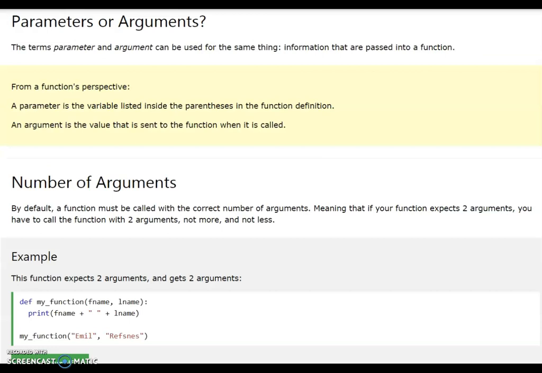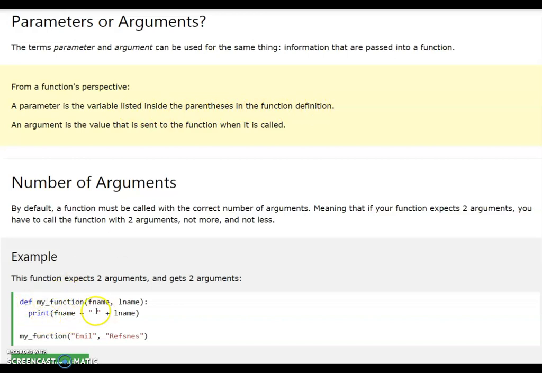Understand? So what is the difference between a parameter and an argument? First, you must know that a parameter is a variable listed inside the parenthesis in the function definition. For example, it is in the function definition.